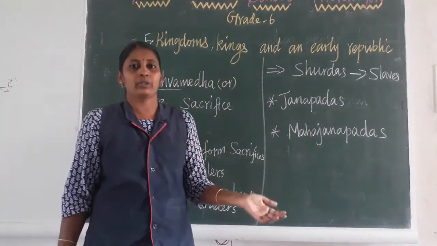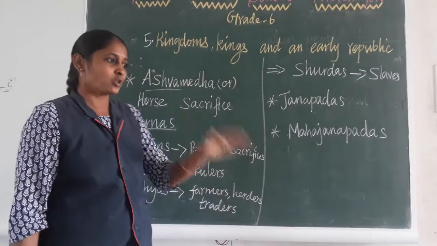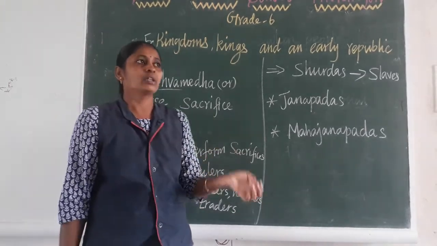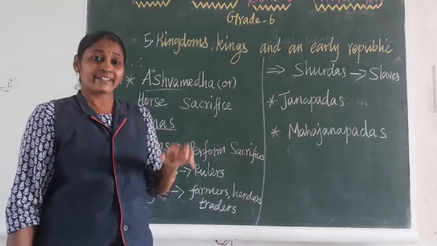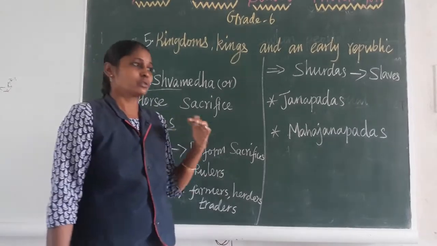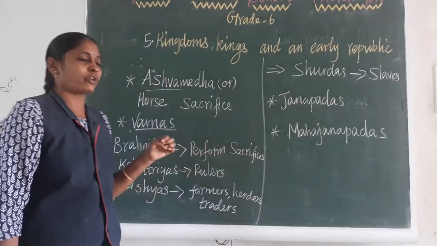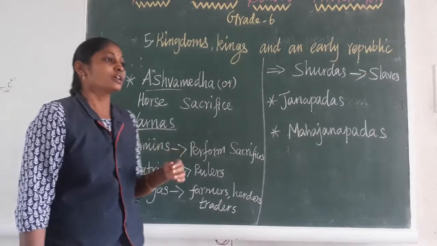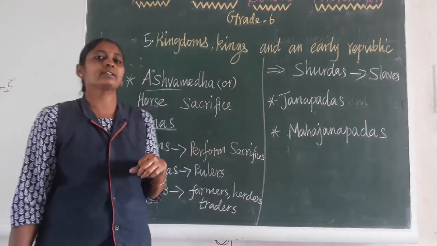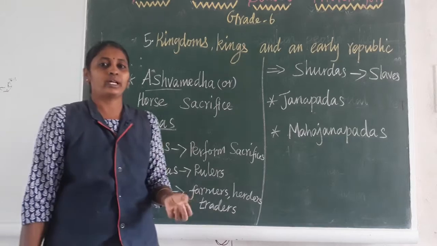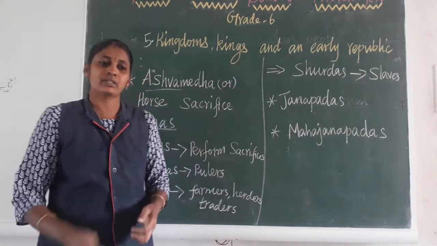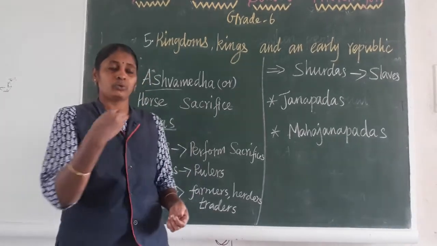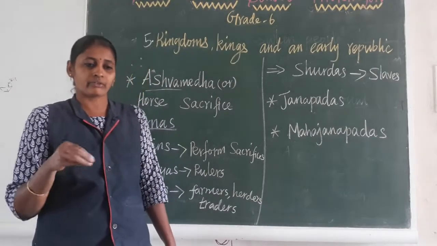Sometimes the people are not ready to stop the horse, so they allow it, which means those people accept the king's rule. This is called horse sacrificing, or Ashwamedha. The one who conducts this is the particular ruler. Who are the eligible persons for this sacrifice?